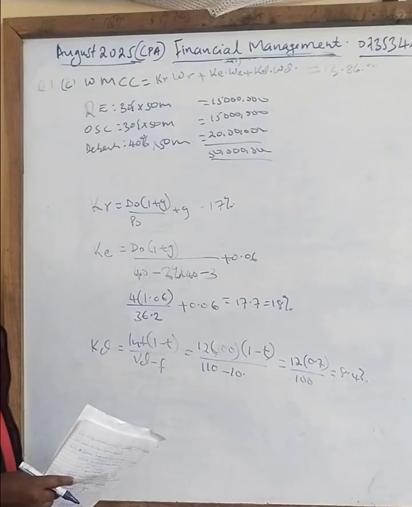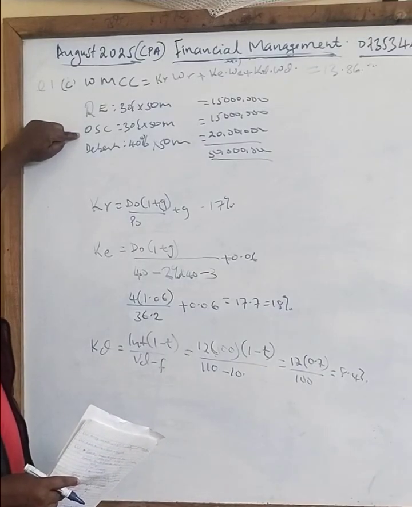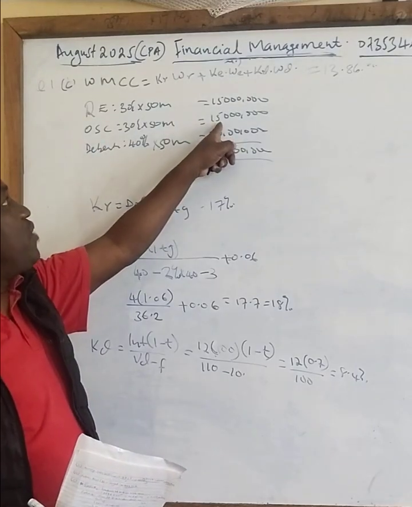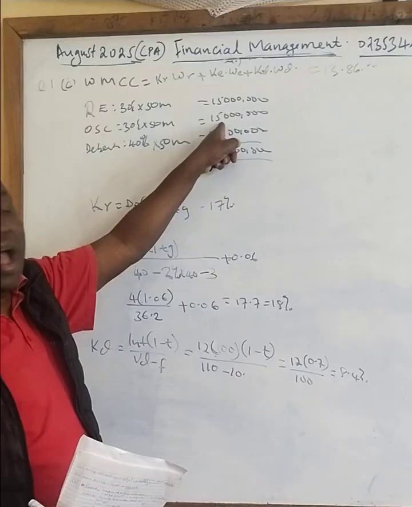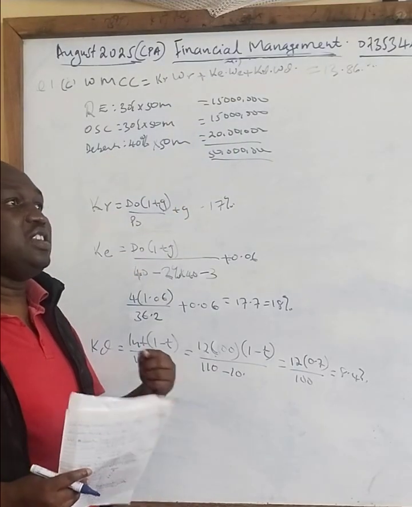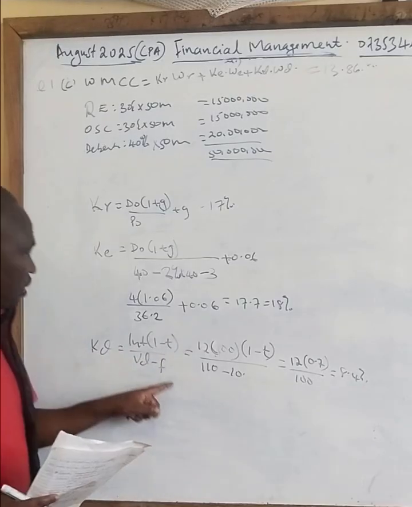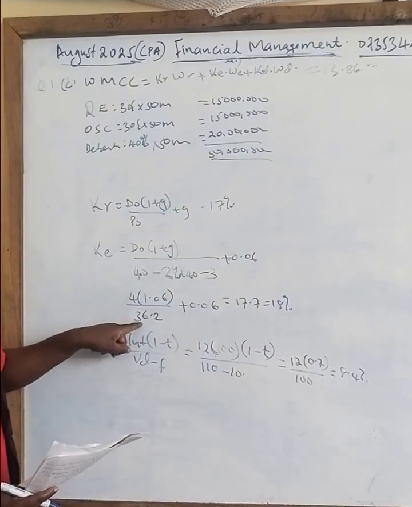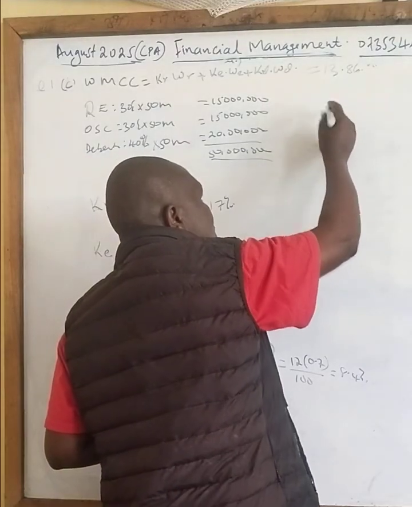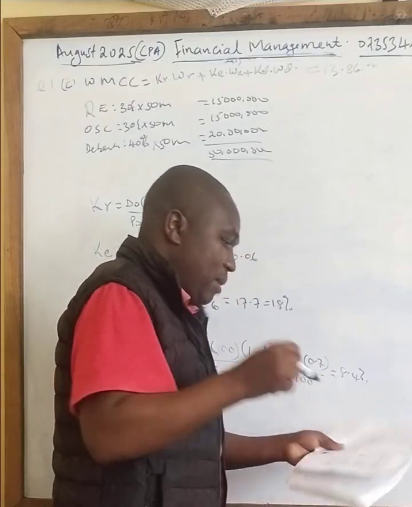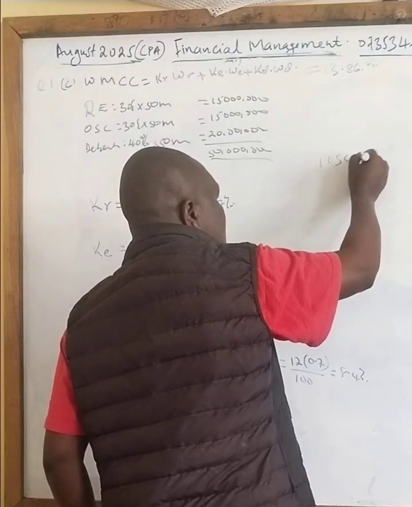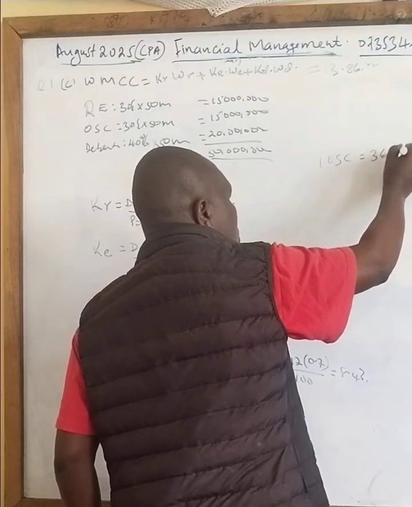So you go back to the equity. Where is equity? Equity is here. So how many shares can we raise from collecting 15 million? Now the question is very simple. How much is the market price? The market price we found for the equity is 36.2. So one ordinary share, the market price is 36.2 shillings.